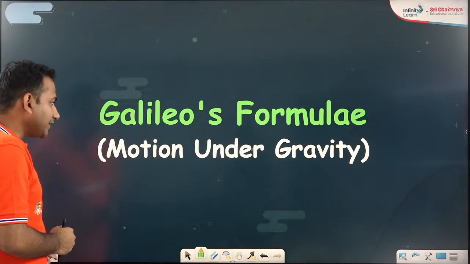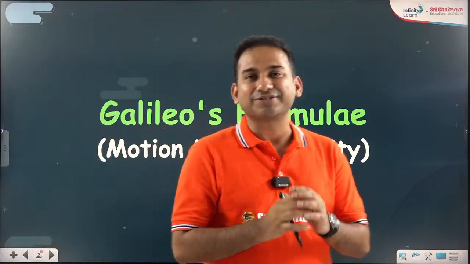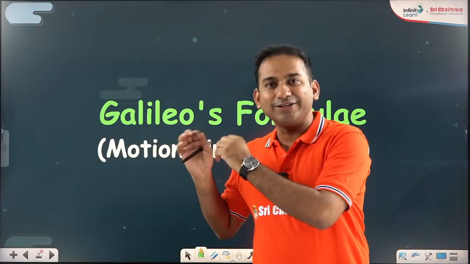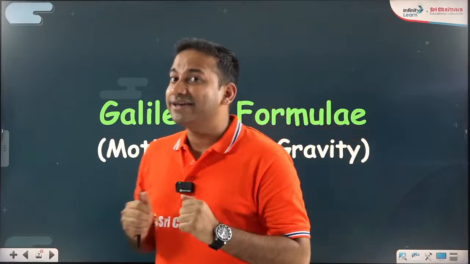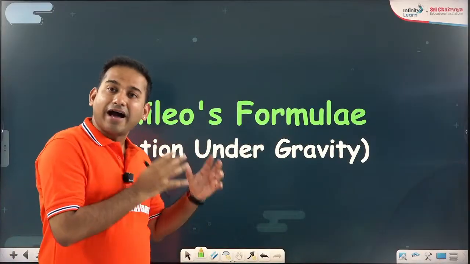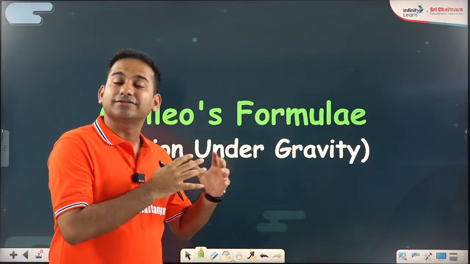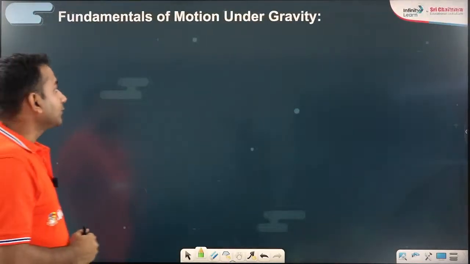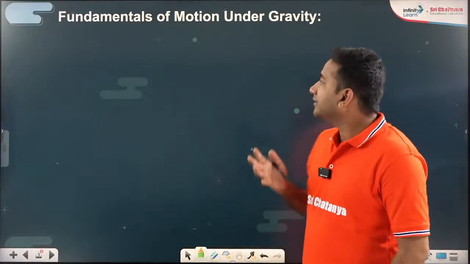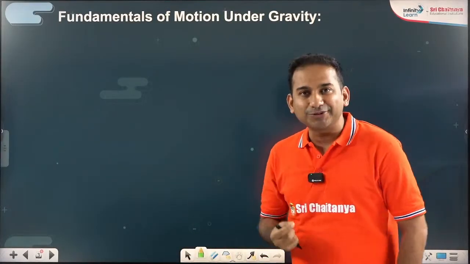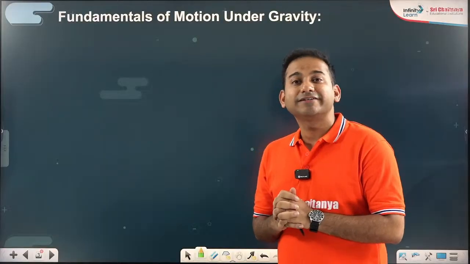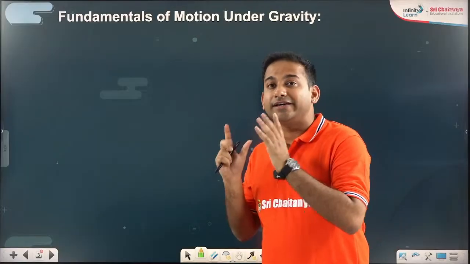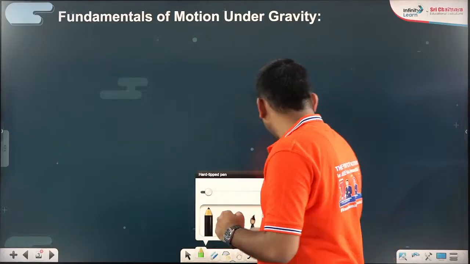First of all, we'll try to understand what the formula is and what concepts are involved in motion under gravity. So we'll first study Galileo's point of view. Then we are going to study my point of view, how I actually apply this concept beautifully in some crucial problem models of physics. So the first thing is, before developing our understanding of Galileo's formula, we have to develop our understanding of motion under gravity, referring to which Galileo initially gave his formula.